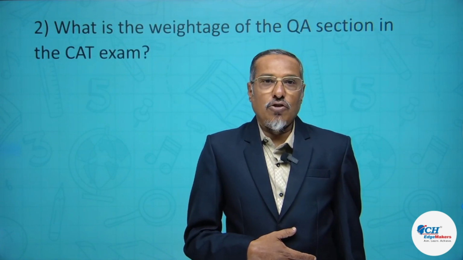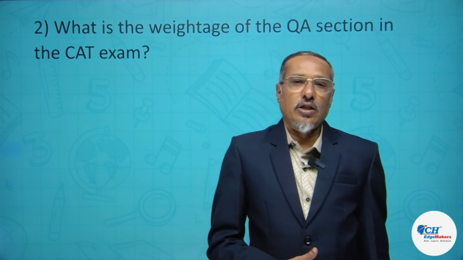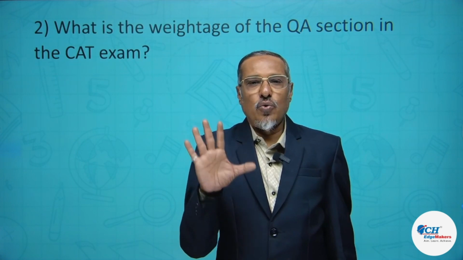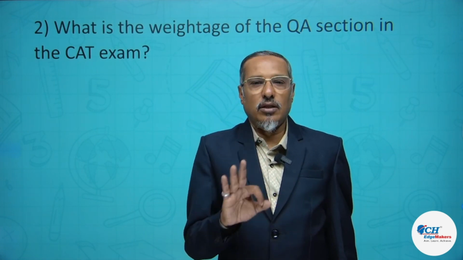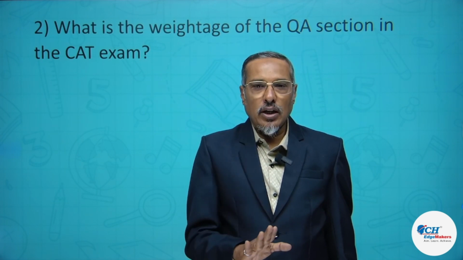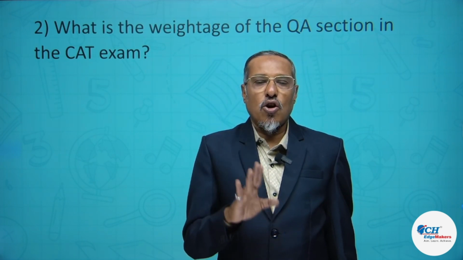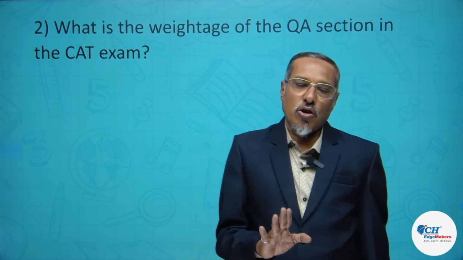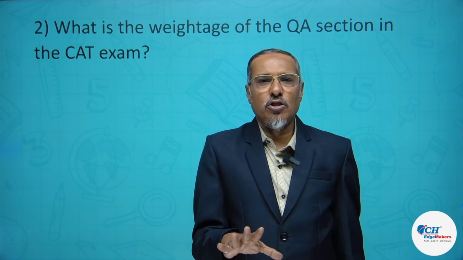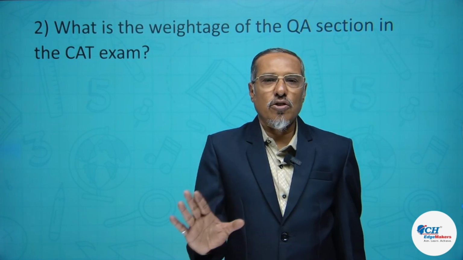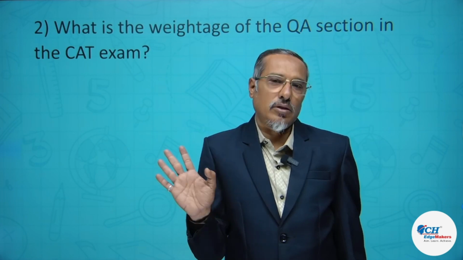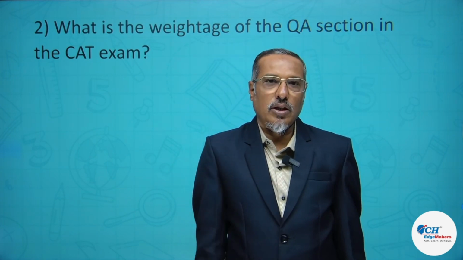Now the second question is, what is the weightage of the QA section in the CAT exam? We can say that the weightage of the QA section is one third, that is 33%. There are 24 questions of VA, 22 questions of DILR, and 22 questions of quant. So approximately out of 68 questions, there are 22 questions of quant. We can say it is around 33% weightage.